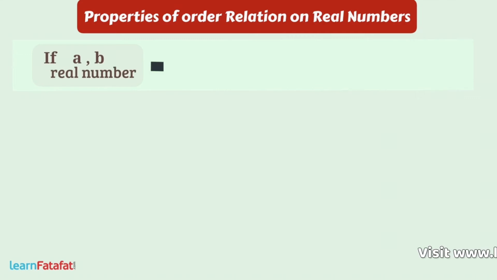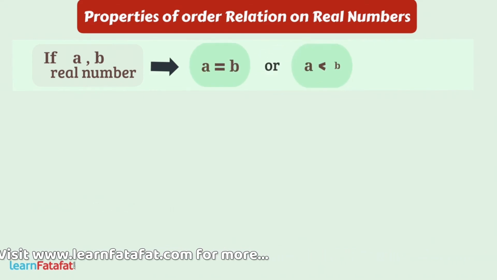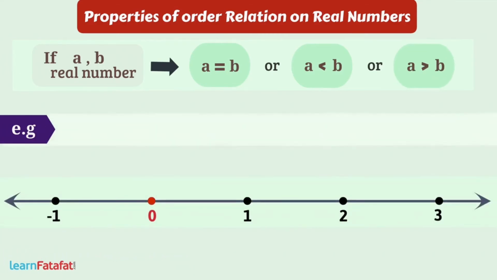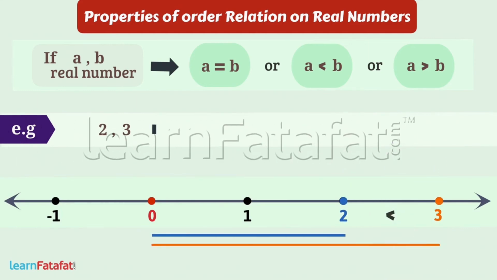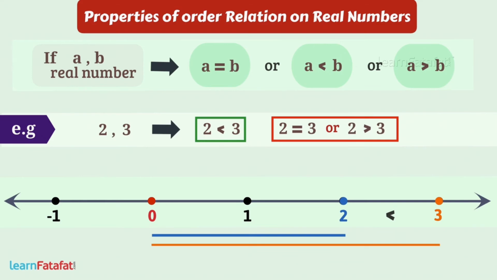Now let's learn some of the properties of order relation on real numbers. If A and B are two real numbers, then only one of the relations holds good. That is, A equals B, or A is less than B, or A is greater than B. For example, consider 2 and 3. Here, as 2 is less than 3, we can only write this relation. We cannot write 2 equals 3 or 2 is greater than 3. This is true for all real numbers.